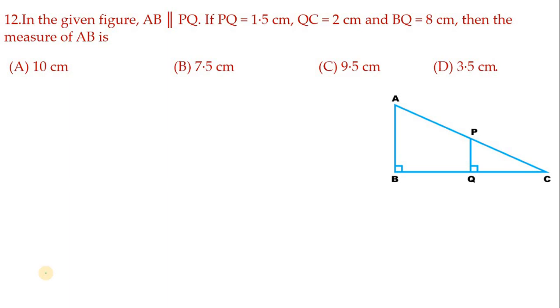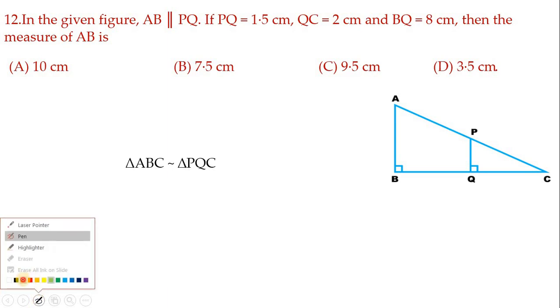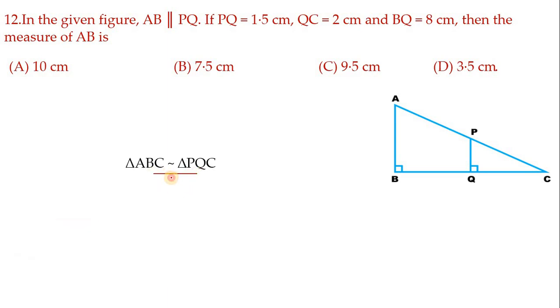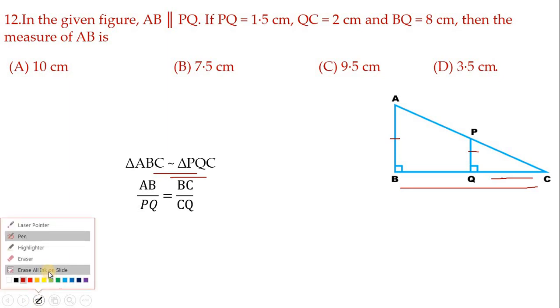When triangles are similar, all their corresponding sides are proportional. I hope you got why these two triangles are similar, children. You want to understand this very well because I used the AA similarity criteria. Now let me take corresponding sides. See which is helpful for us. I am taking AB by PQ and BC by QC. Now let us substitute the values, children.